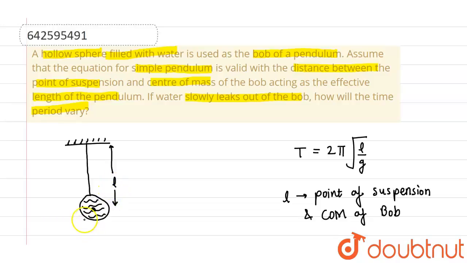Now gradually the water will leak out from this. So what we see is that the water level will decrease. Suppose the water level is now this much, so the center of mass will shift downward, somewhere here. So the effective length will increase, L dash will increase. If L dash increases, the time period will increase. So as the water leaks out, the time period will increase.